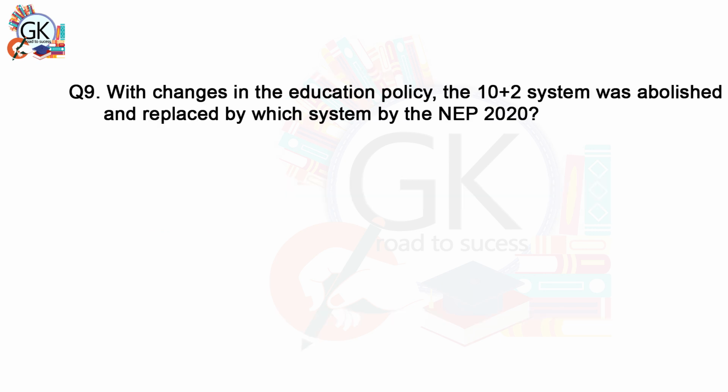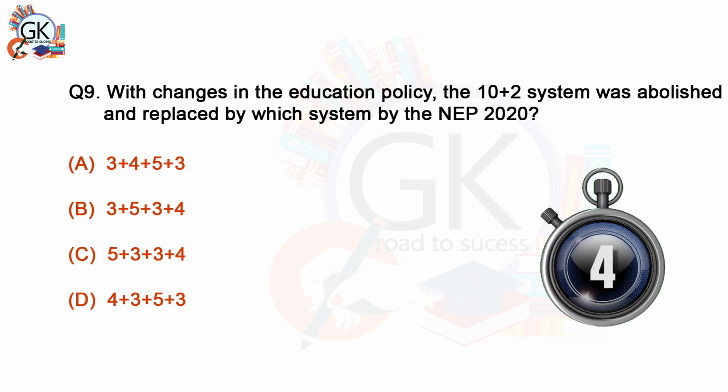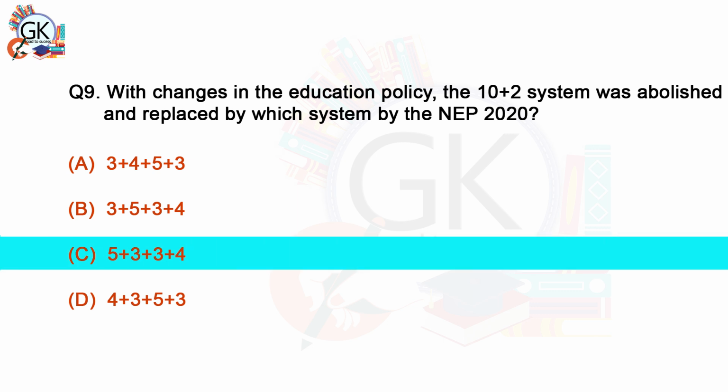With changes in the education policy, the 10+2 system was abolished and replaced by which system by the NEP 2020? A. 3+4+5+3. B. 3+5+3+4. C. 5+3+3+4. D. 4+3+5+3. C. 5+3+3+4.